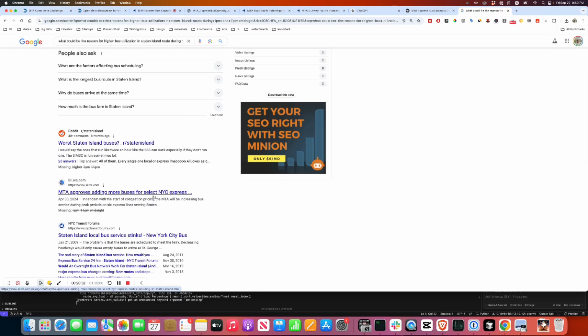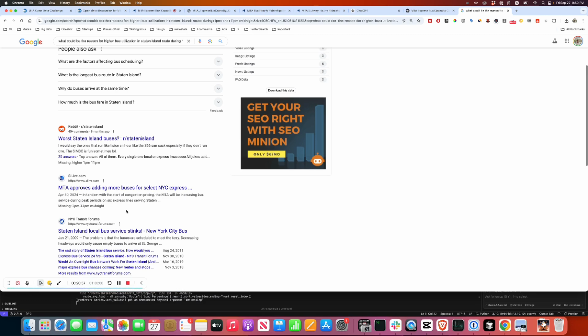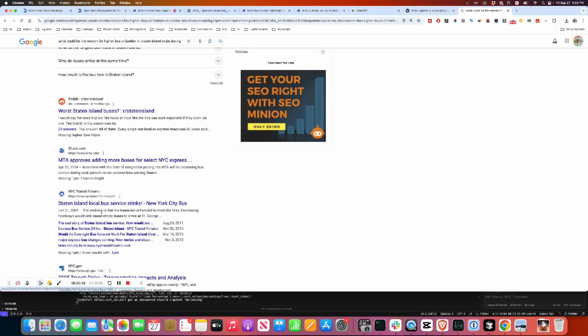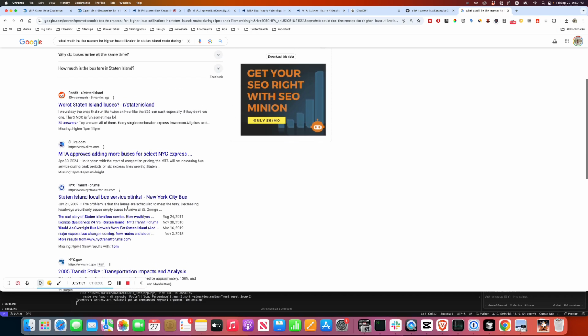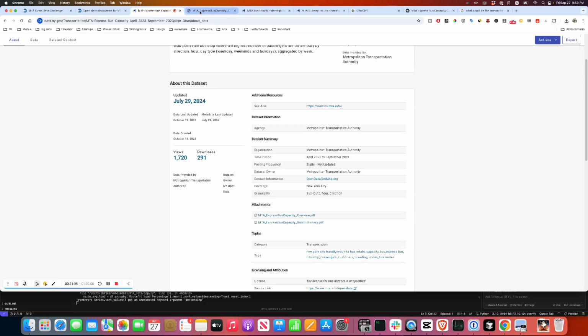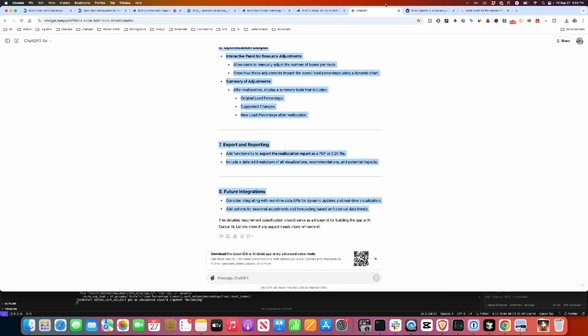Okay, looks like they are doing something. MTA approves adding more buses for the selected routes during peak hours. They are doing something. So the Staten Island local bus service things. Okay, it's obvious that people are complaining about it. So there's something we can certainly do. Let's think about the next steps here.